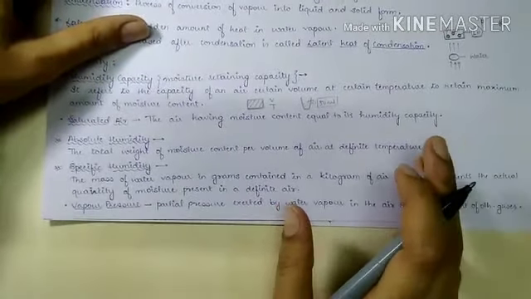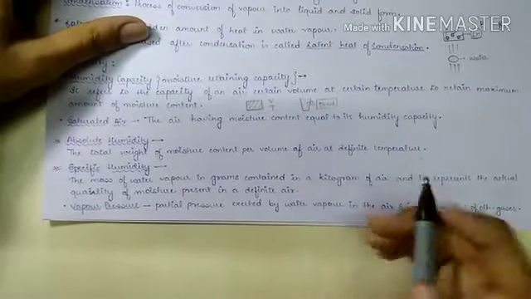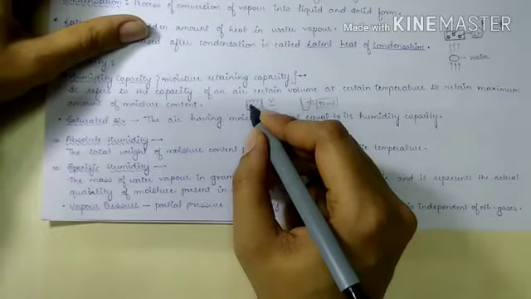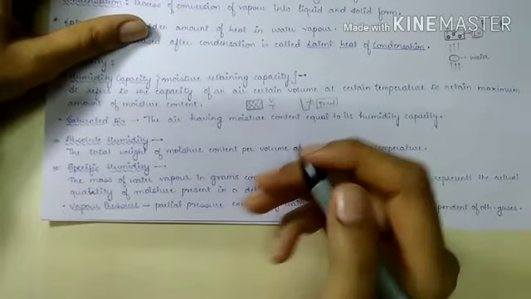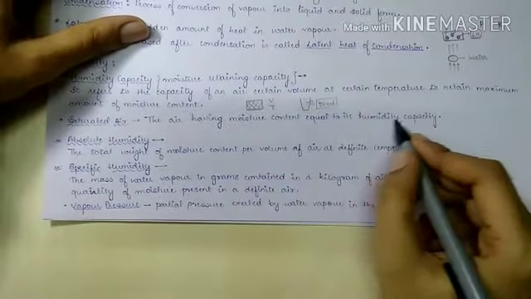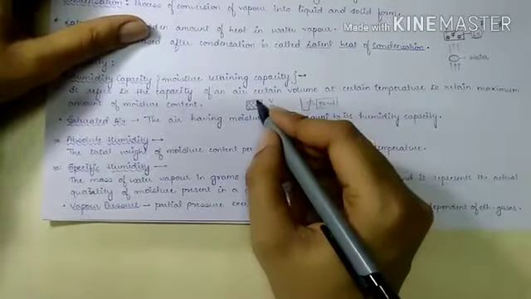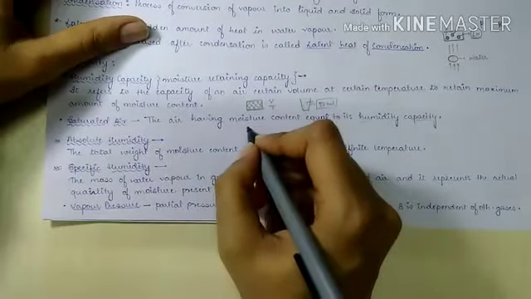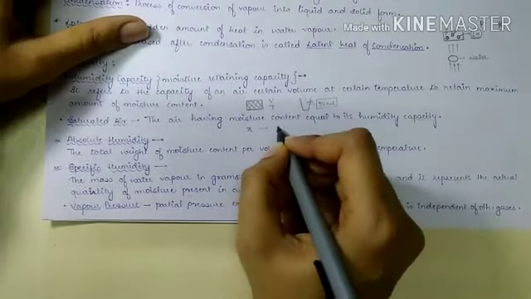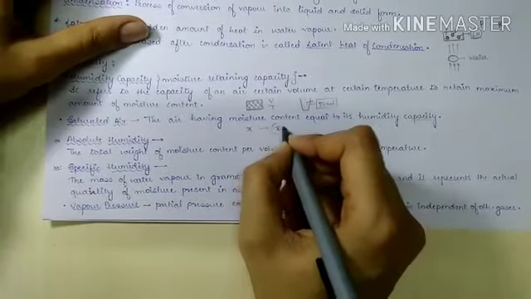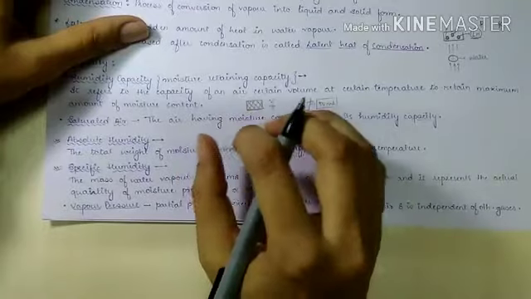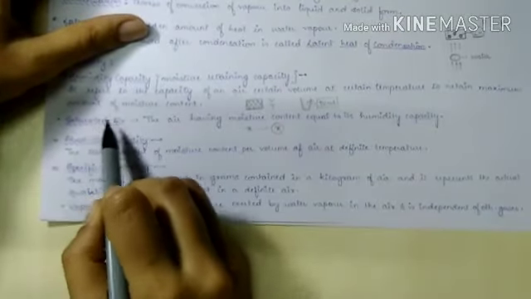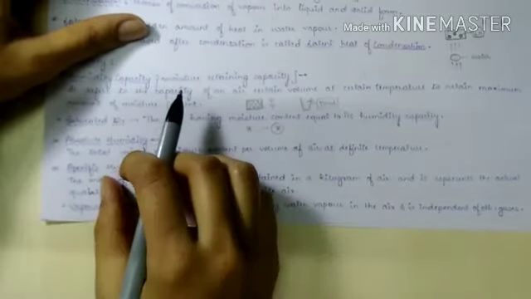Now what is saturated air? Saturated air means the air is having moisture that is equal to its humidity capacity. That means, let the humidity capacity of the air be x. So x amount of water vapor is present in the air at that particular time. At that time this air will be known as saturated air.